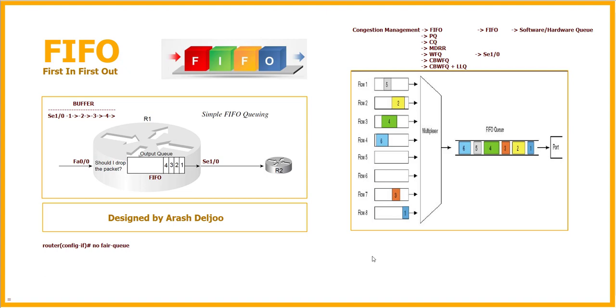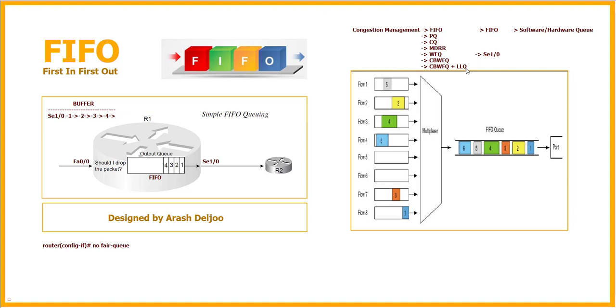In most cases, when we have QoS in our company, in our enterprise, we don't use FIFO. In some cases, when we have other mechanisms like class-based weighted fair queue plus LLQ, we use FIFO for the remaining traffic after giving priority to VoIP, to video, and to other types of important traffic.